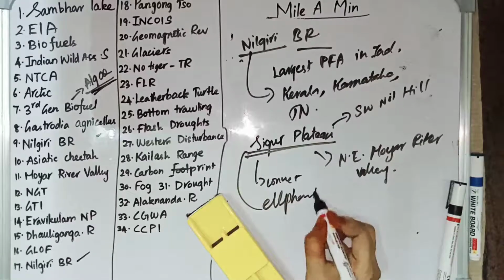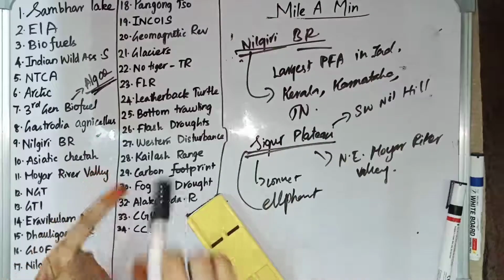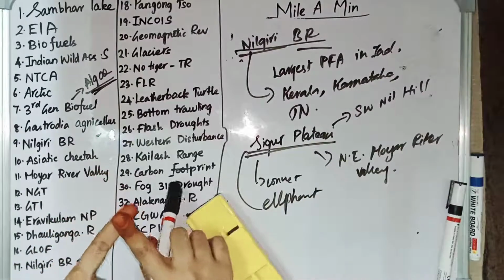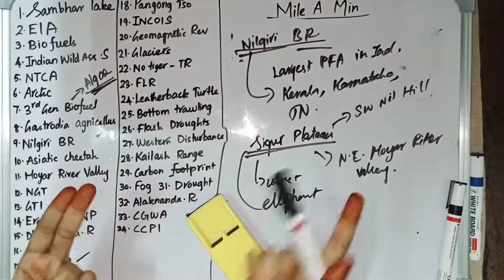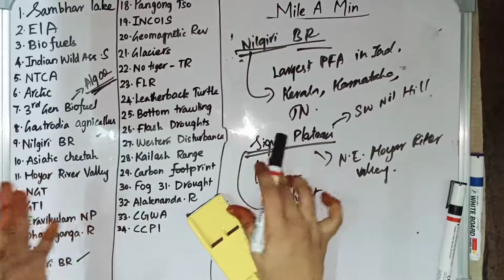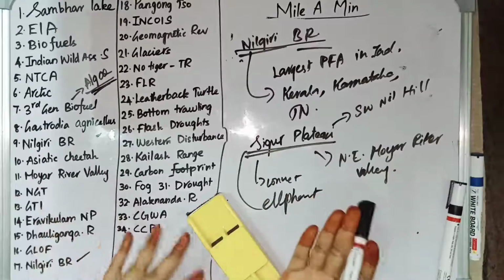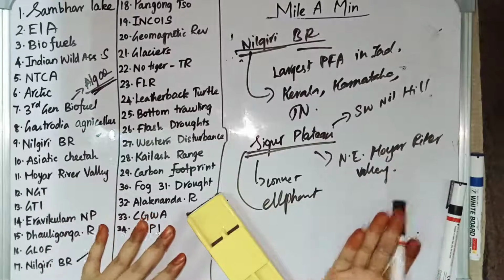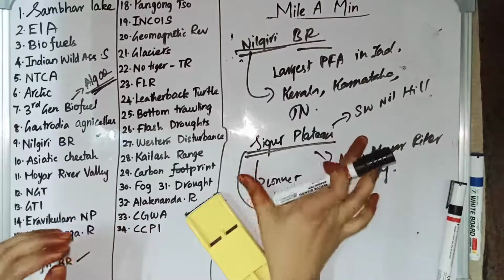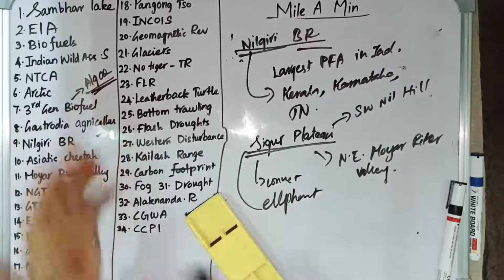These are the points which are relating to Nilgiri Biosphere Reserve. First, Nilgiri Biosphere Reserve is the largest protected forest area, and it lies in Kerala, Karnataka and Tamil Nadu. Here we have Sigur Plateau. Sigur Plateau is in the southwestern side of the Nilgiri Hill, and to the northeastern side of the Sigur Plateau we have Moya River Valley. This Sigur Plateau sustains elephant population, and it is the one which connects Western Ghats and the Eastern Ghats.